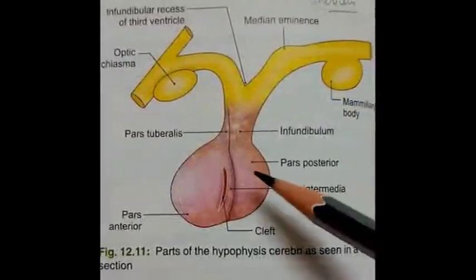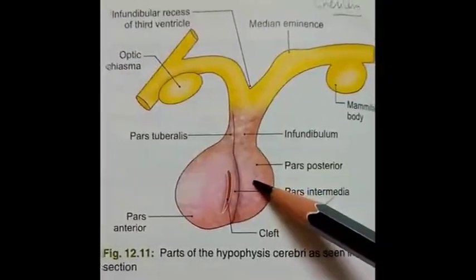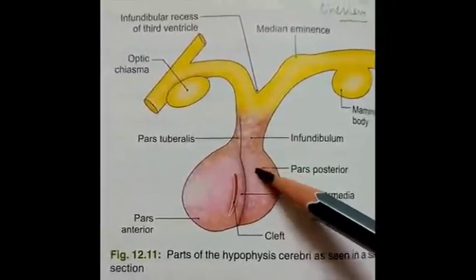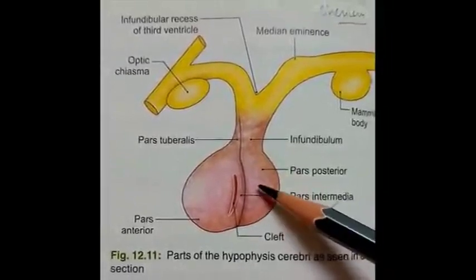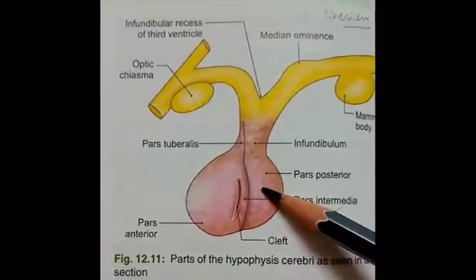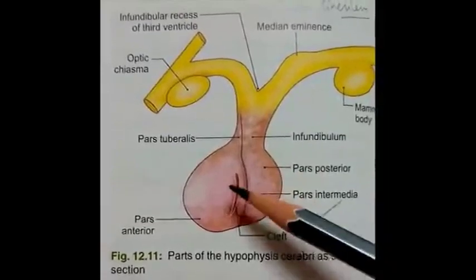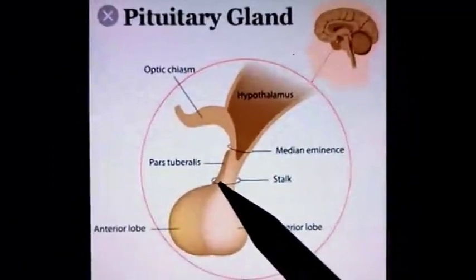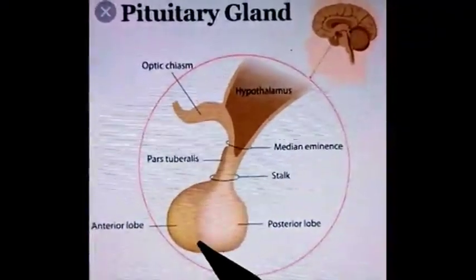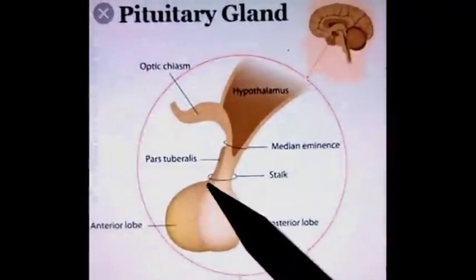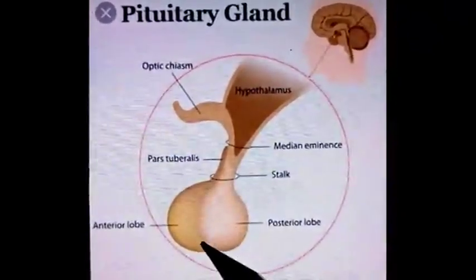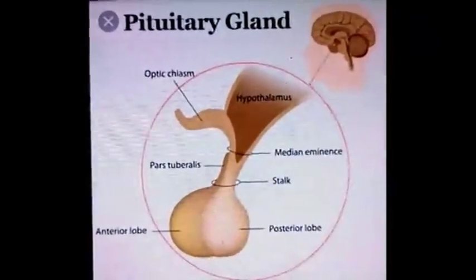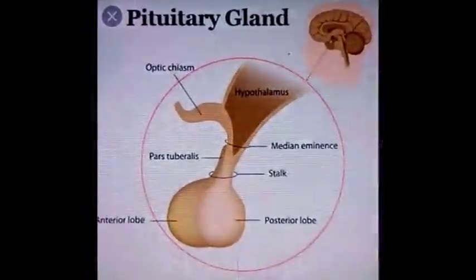The second part of the gland is known as neurohypophysis. It further has three parts. First is pars posterior or posterior lobe, also known as neural lobe. It is smaller as compared to the anterior lobe. The posterior lobe lies in the concavity of the anterior lobe. So we can see in this area there is a concave part of the large anterior lobe, and the posterior lobe occupies that concavity.